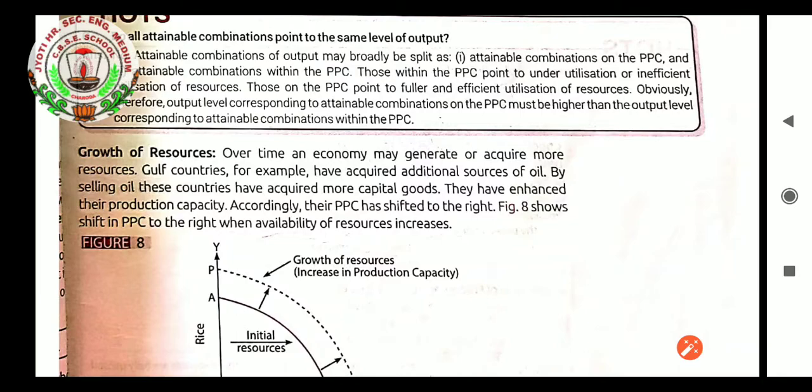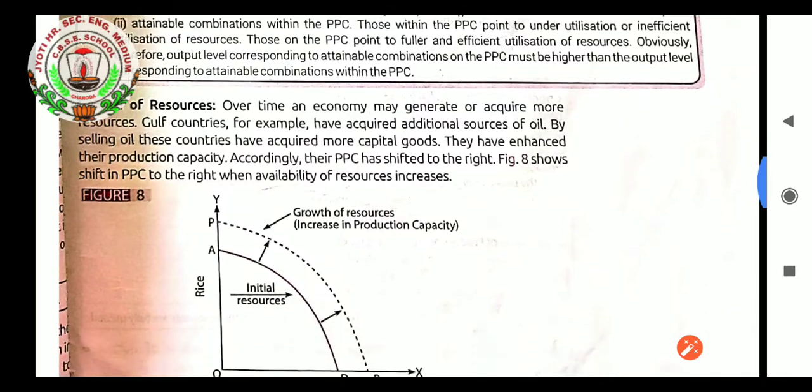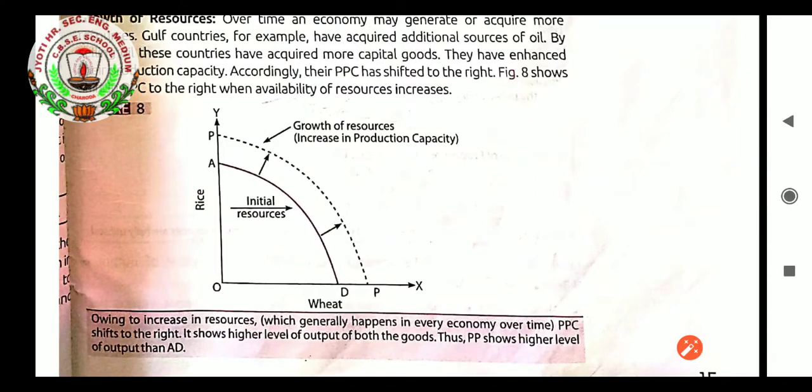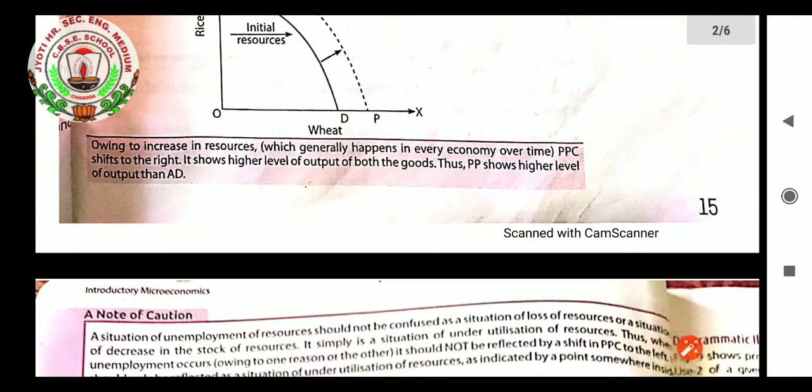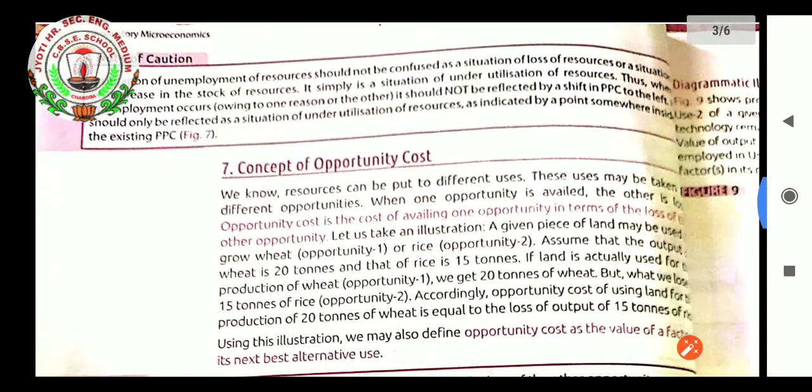Figure number 8 shows the shift in PPC to the right when availability of resources increases. So here we can see AD is what we were producing. Now it has increased. As the resources increase, we can see the production capacity has increased from A to P and D to P. Owing to the increase in resources, which generally happens in every economy over time, the PPC shifts to the right. It shows a higher level of output of both the goods. Thus PP shows a higher level of output than AD.